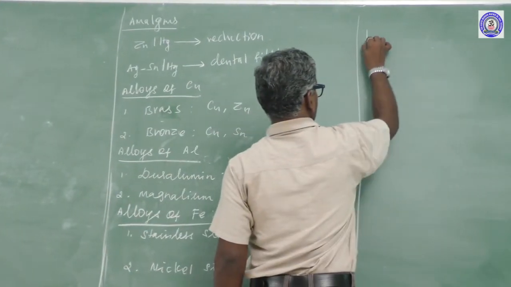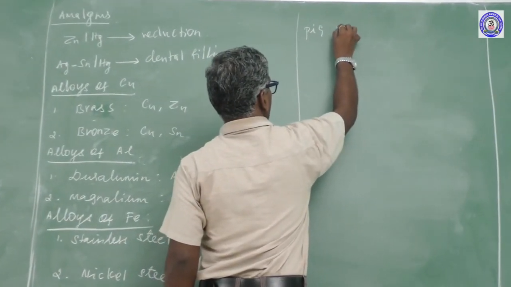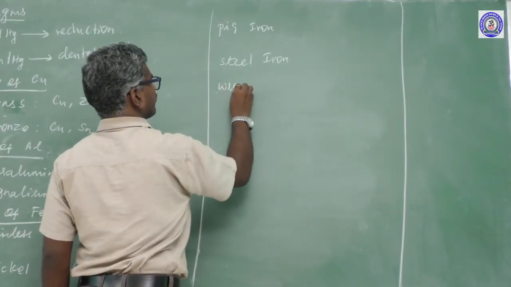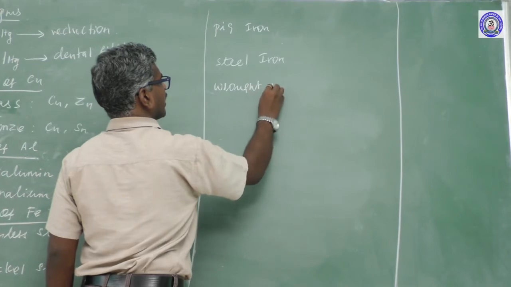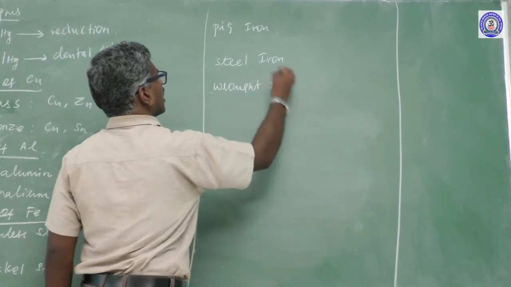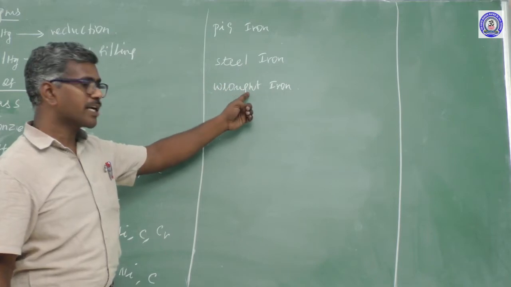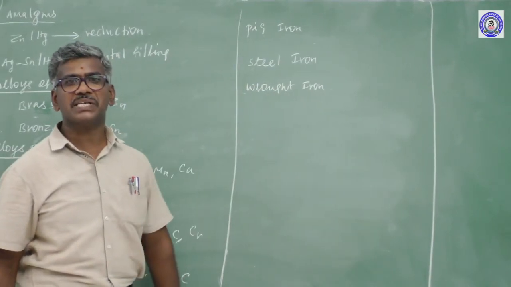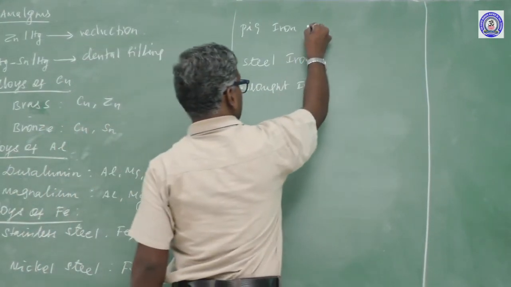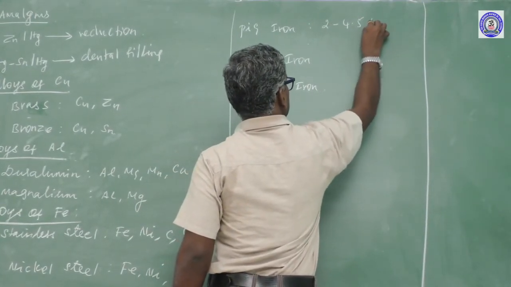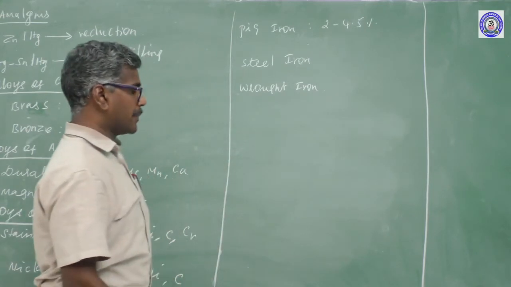First one, pig iron. Another one, steel. And wrought iron. What is the classification of pig iron, steel, wrought iron? It depends upon the percentage of carbon. First one, 2 to 4.5% of carbon.